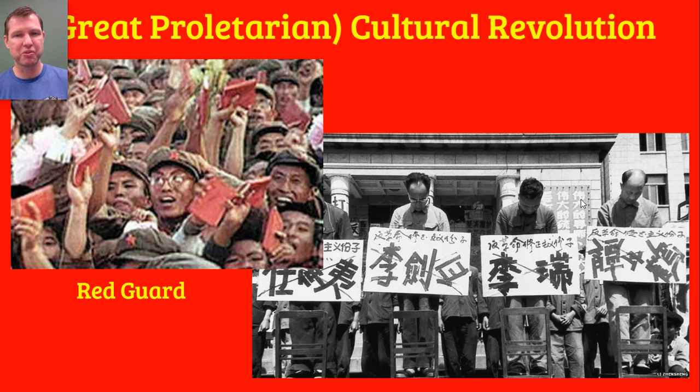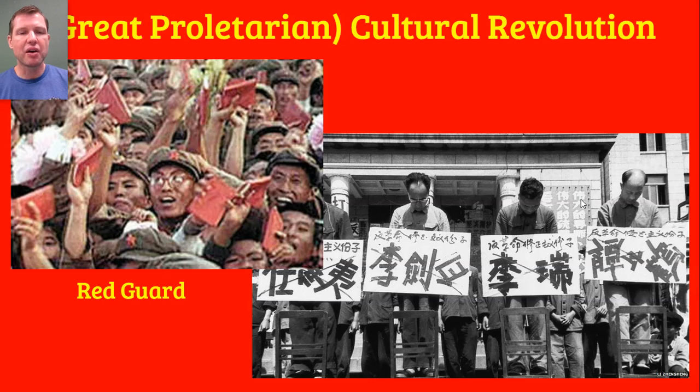As a result of this cult of personality, Mao was the embodiment of the revolution, the embodiment of communist beliefs, the perfect leader. And any person who was critical of Mao, any person who cast doubt on Mao's ideas or his policies, was seen as a counter-revolutionary. And it was the Red Guard's job to root these people out. So they would stop people on the streets, just randomly. You could be stopped on the